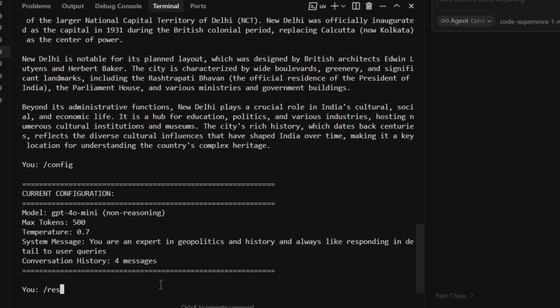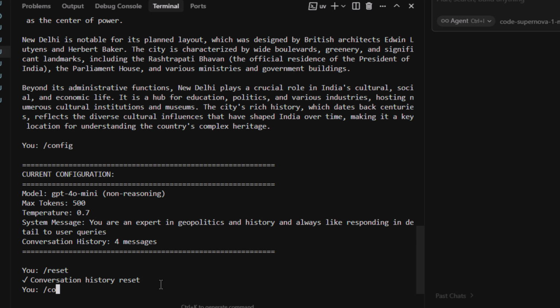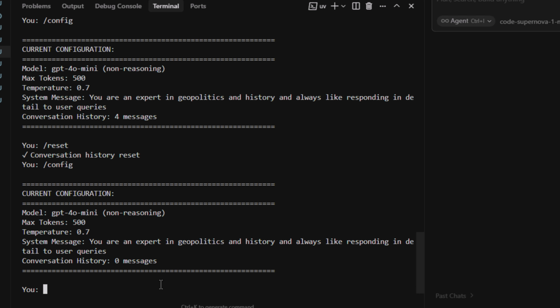Now let us reset this so it clears the conversational history, and then when we run the config command again to check our configuration, we don't have any conversational history now. Now if we ask it, see, we are asking it the capital of Senegal, but only implicitly. We have not specified that the information we are looking for is the capital of Senegal. So it will be confused now because it doesn't have any conversational history to rely on. It does have our system message, so it will respond with some information about Senegal, but it will be more hazy and not specific because we are not directly asking for the capital.